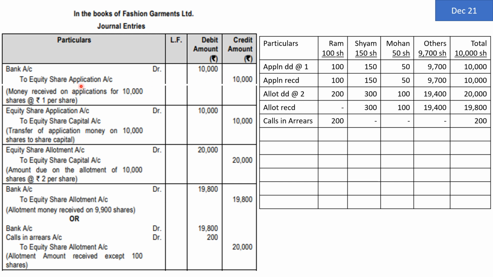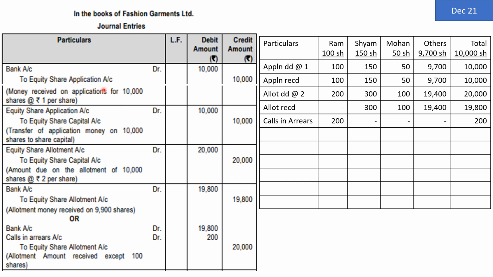We don't credit equity share capital account because equity share capital account is a statutory account. Once credited, it cannot be debited whenever you want. It can be debited only when the law permits the same. There are few situations like forfeiture or redemption or buyback. These are the situations where you can debit the share capital account. Otherwise, it is not allowed to debit the share capital account. Therefore, instead of directly crediting share capital account, we are crediting a temporary account, which is not a statutory account. This account is called as equity share application account.